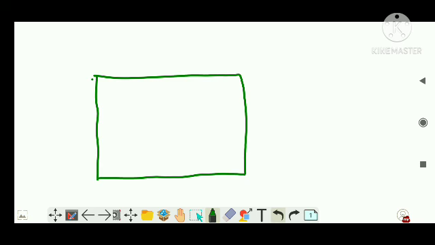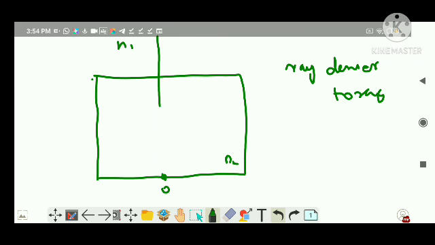Let's say it has refractive index N2 and the refractive index outside is N1. Now what happens when a ray travels from denser medium to rarer medium? So this is our denser medium, and that is the object here. That we have learned in apparent shift, so it is actually the same topic itself.